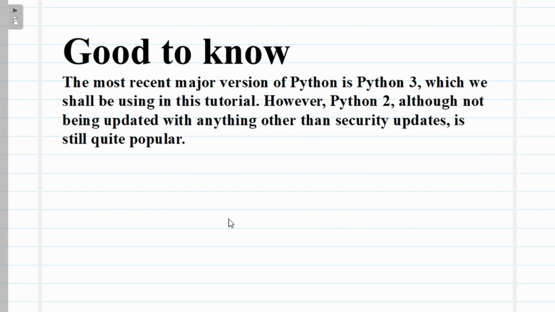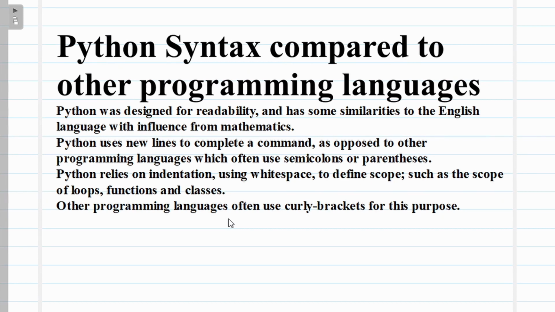Then, what do we have to know about Python? Nowadays the most recent version is Python 3, but for security purposes Python 2 is considered better and is quite popular compared to Python 3. That's the reason. Then, why is Python syntax very simple compared with other languages? Here a new line completes a command. It has reliability and similarity to the English language, and frequency from mathematics.